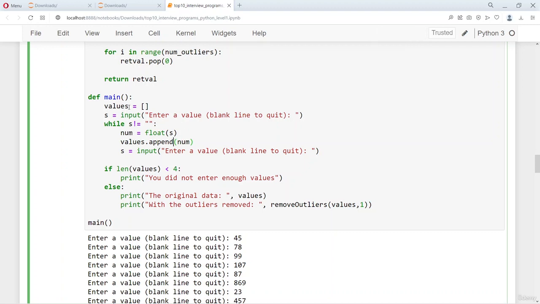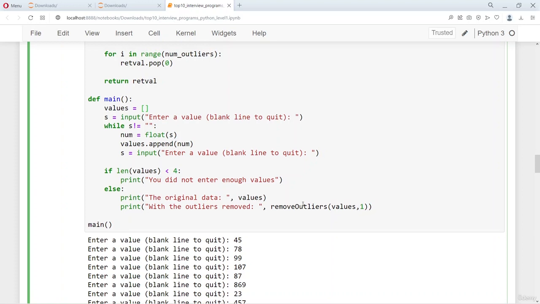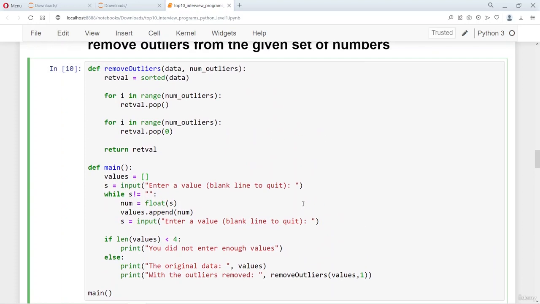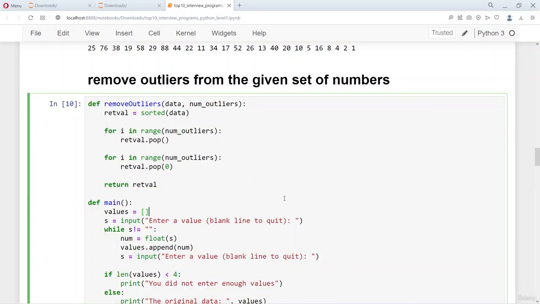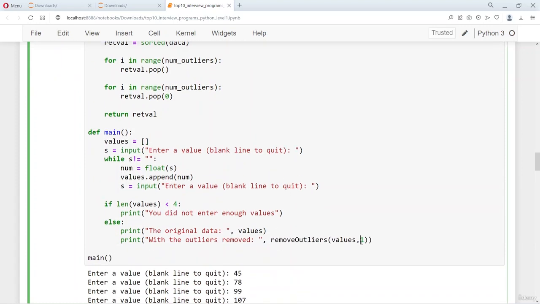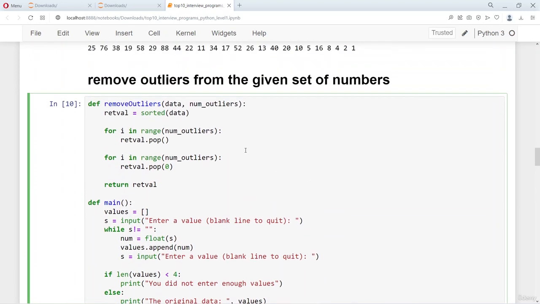At the end of it, after the values list is formed, it is passed to the remove outliers function over here, and the number of outliers is removed. Here I just pass the value 1, which is passed over here.